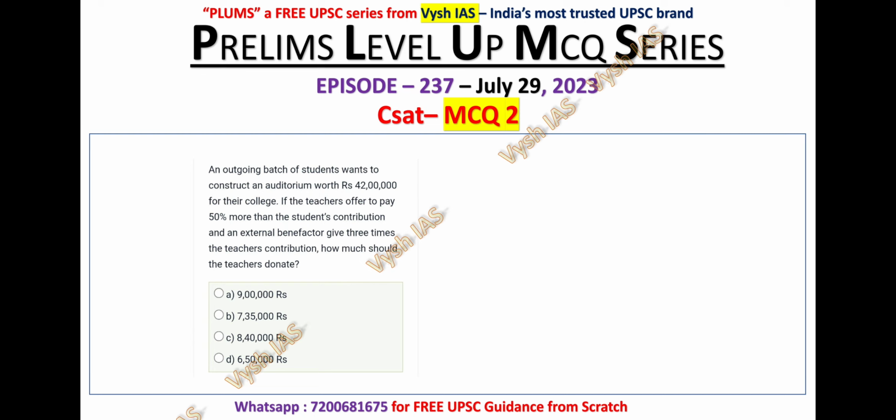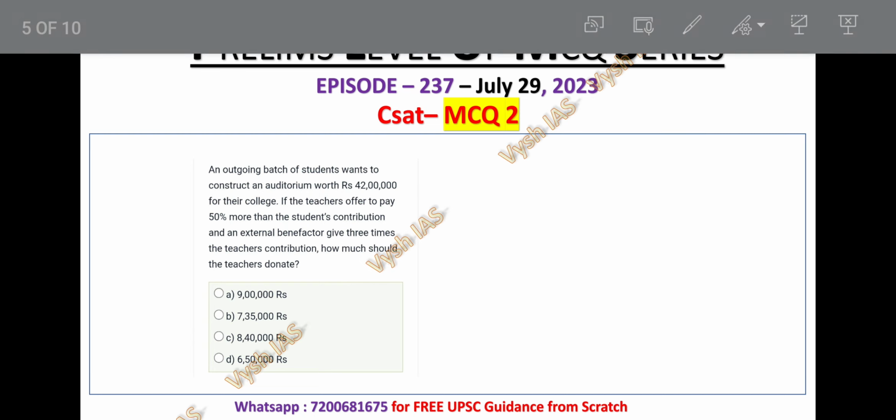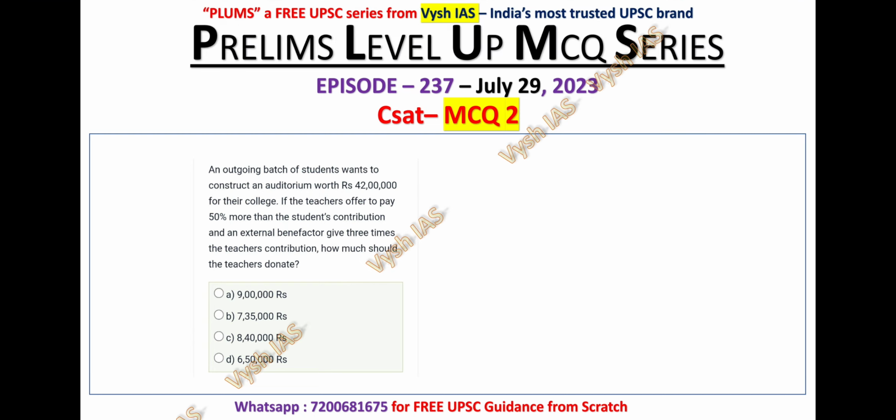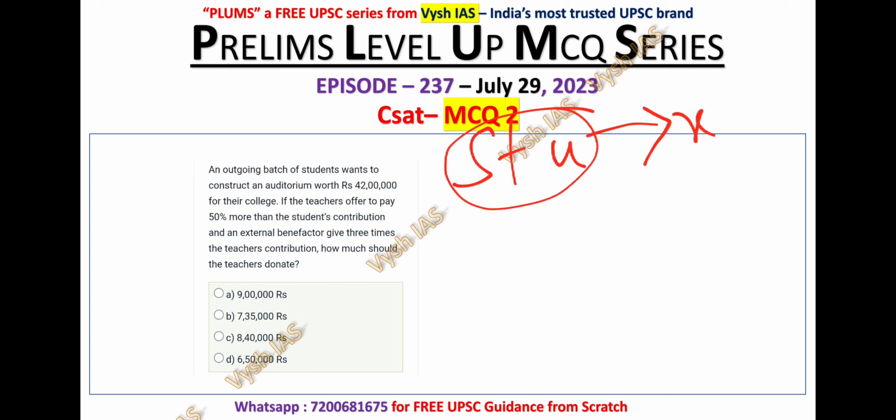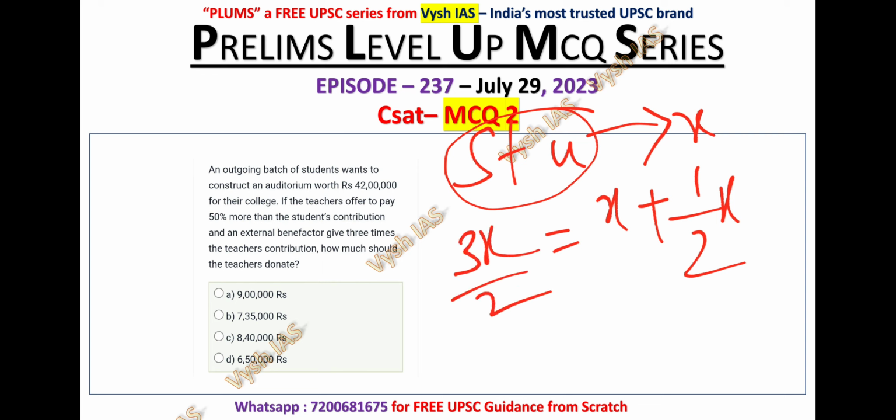So let's assume that the students' contribution is x, okay, and the teachers' contribution is 50% more than the students'. So x plus 50% more, that is x plus x by 2, is nothing but 3x by 2. That is the teachers' contribution. Okay, and then the external benefactor contributed 3 times the teachers' contribution. So the external benefactor is 3 into 3x by 2, that is 9x by 2.